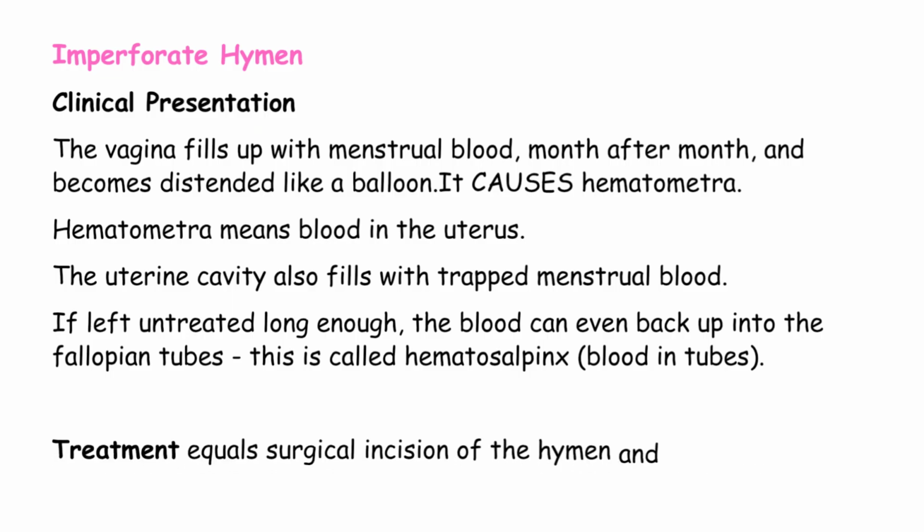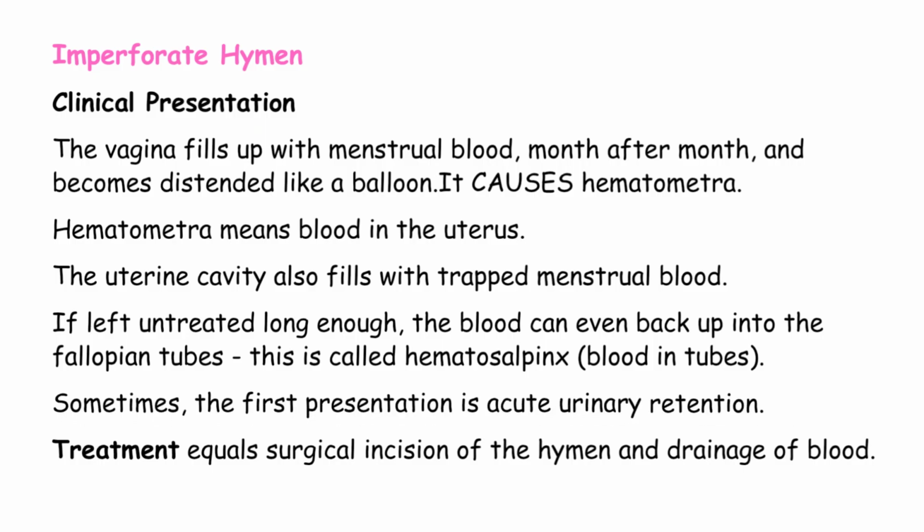Treatment equals surgical incision of the hymen and drainage of blood. The treatment is simple. Make an incision in the hymen, drain the accumulated blood, and done. The problem is solved. After the hymenal incision, the girl will have normal periods flowing out normally. She can have normal fertility. Complete cure with a simple procedure.